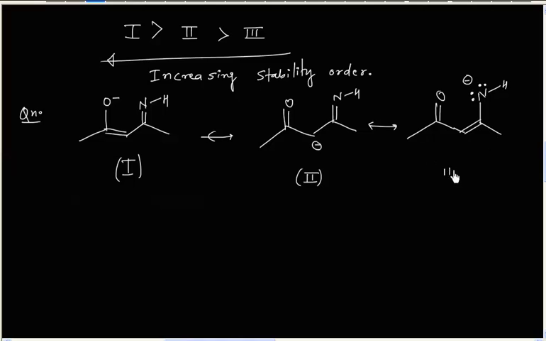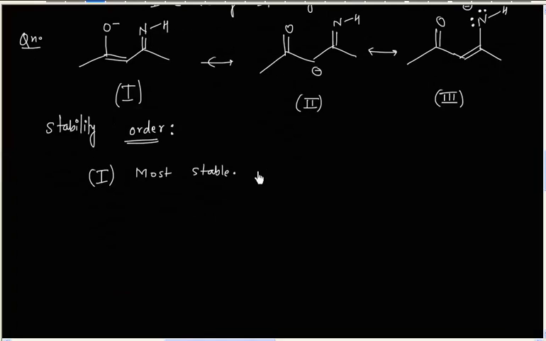So we have to find their stability order. Now one is the most stable resonating structure, because in this case we have a negative charge over the more electronegative atom, oxygen.